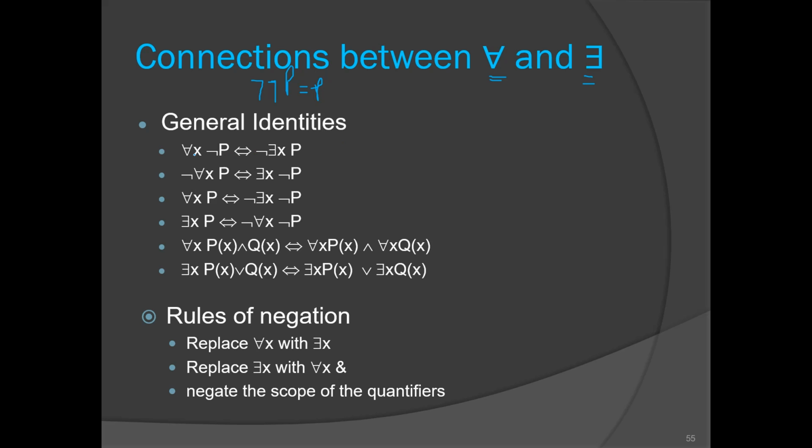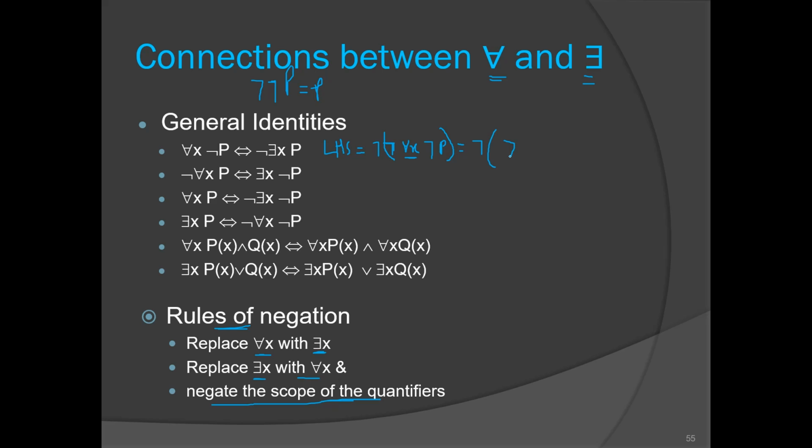So let me take the LHS, not of for all x negation of p. We have seen the rules of negation in the previous class. For taking a negation, you have to replace for all with there exists, replace there exists with for all, and you have to negate the scope of the quantifier, right? So apply the same rule here. First I will solve the inner bracket, so negation of this thing. I have to replace this,